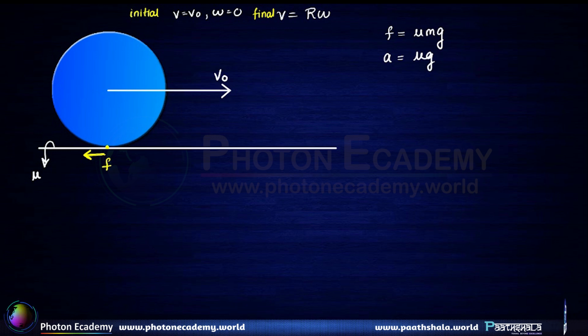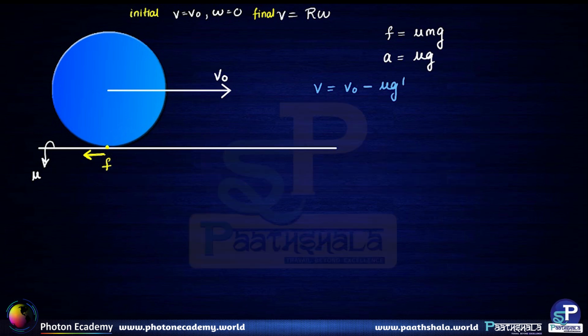So the equation for the velocity can be written as V is equal to V0 minus at, which is mu gt. Alright, so this is a kinematical equation out of the three equations of kinematics for constant acceleration. So V is equal to V0 minus mu gt.